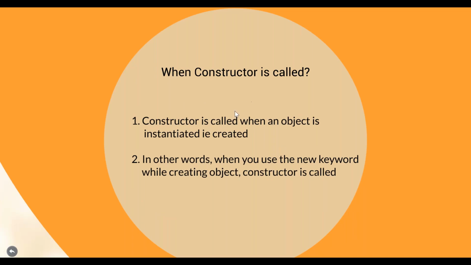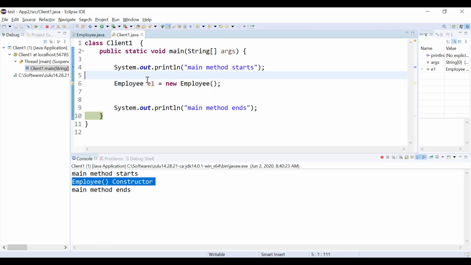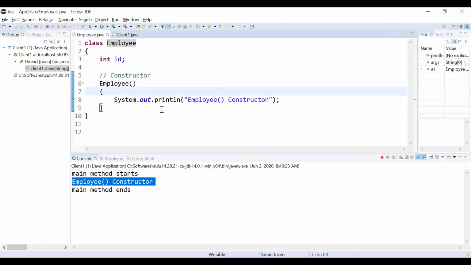A constructor is called when an object is instantiated or when an object is created. In other words, when we are using the new keyword, only then is the constructor called. This is called object creation. So when we are creating the object, the corresponding constructor is called. Correct? So this is the very basic program showing how we can execute the constructor.